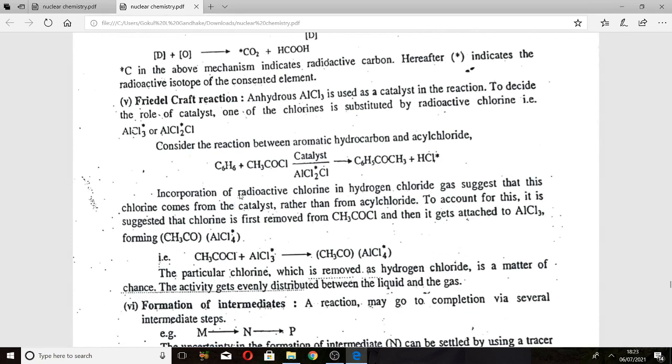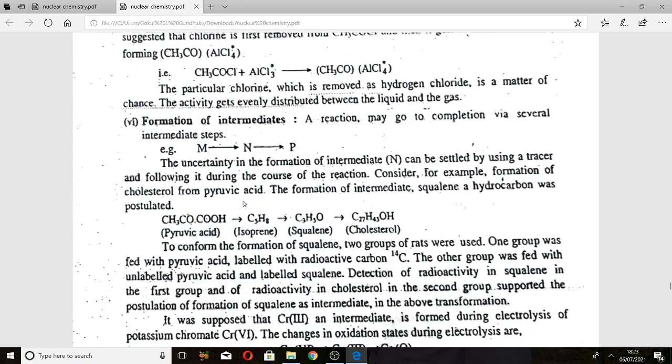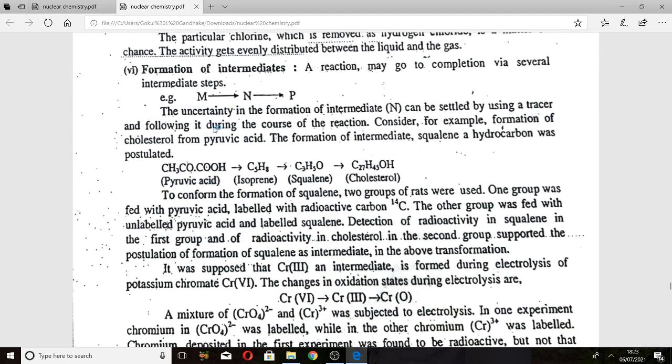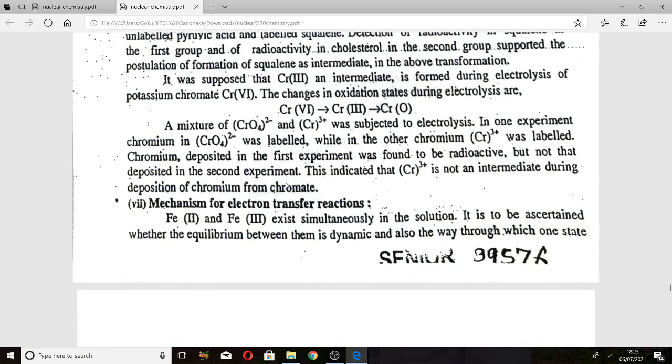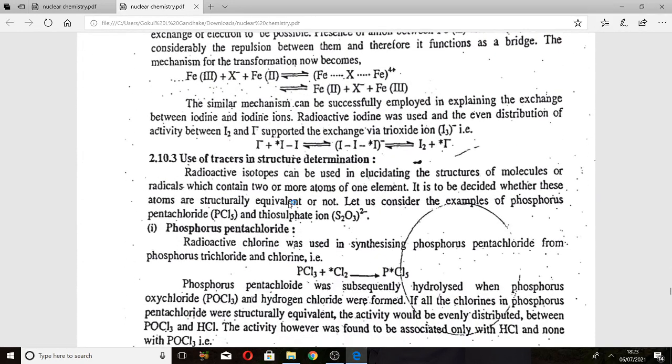In that, we already know the Friedel-Crafts reaction is where we take the aromatic hydrocarbon and acyl chloride and we get C6H5COCH3 plus hydrochloric acid. Another example is the formation of intermediates, meaning the reactant molecules give an intermediate and then give the product. Another example is the mechanism of electron transfer reactions. These are the examples for tracers in studying reaction mechanism.